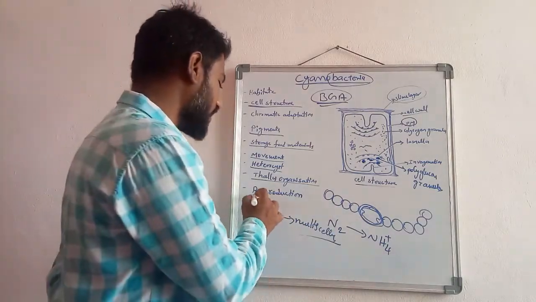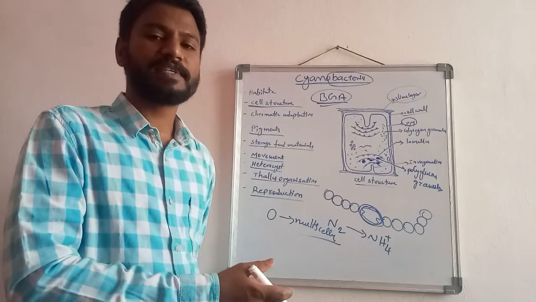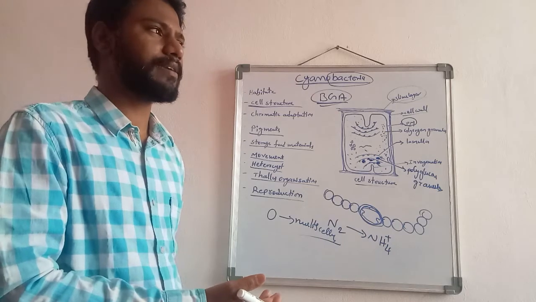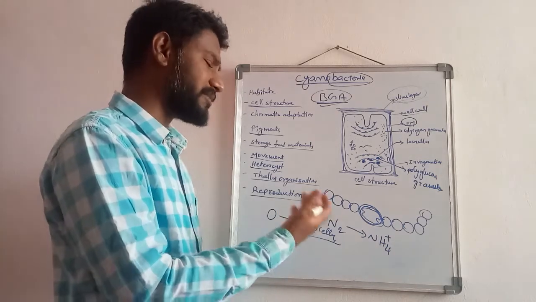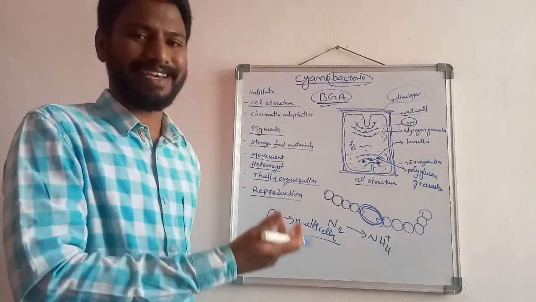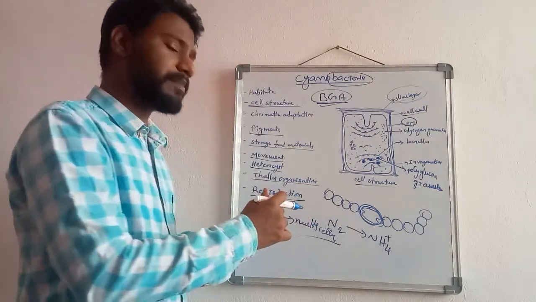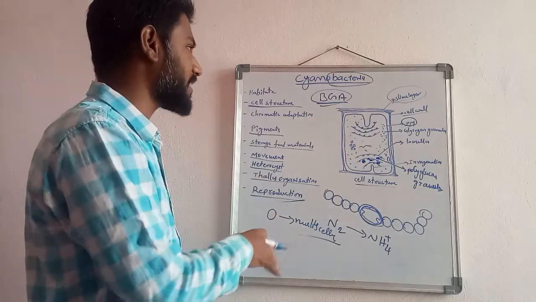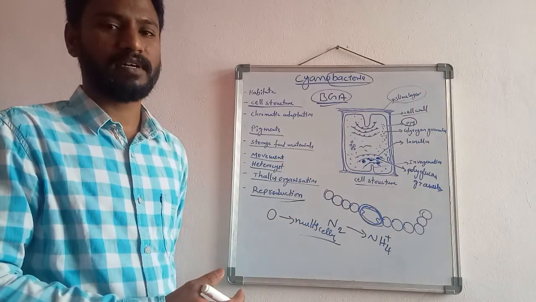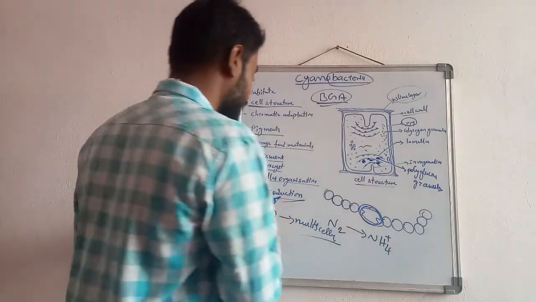Then reproduction. Sexual reproduction is absent in the cyanobacterial forms. Vegetative reproduction is present, in the form of cell division, hormogonia and akinetes. Sexual reproduction is completely absent. So these are the general characters of the cyanobacteria, and let us see some examples of the cyanobacterial forms, like Oscillatoria, Nostoc and Anabaena.